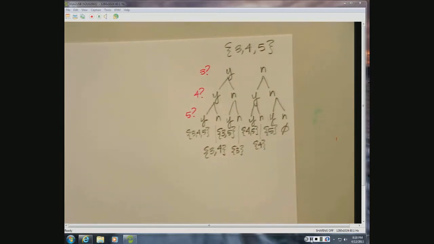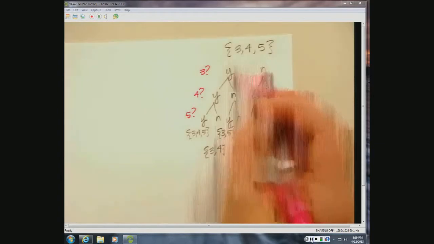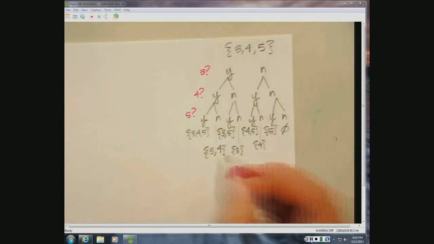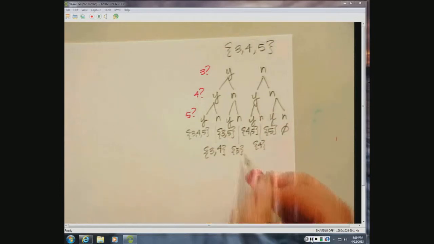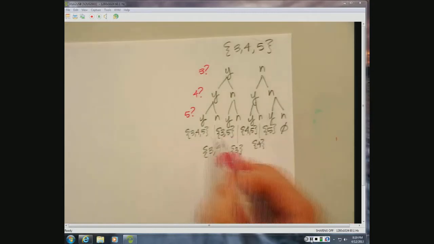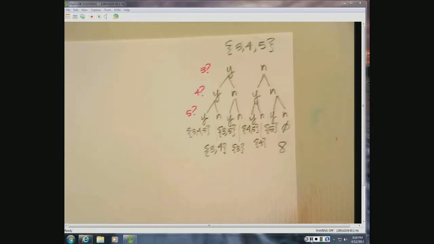And so if I look at this, we did one very similar to this on the front, right? All of the subsets of 3, 4, 5. We have the one that's exactly the same, the 3, the 4, the 5. We have 3 groups where there are 2 elements in each, and we have 3 that have only 1 element, and then we have this last one that's the empty set. And so if we count this up, we have 1, 2, 3, 4, 5, 6, 7, 8 subsets.